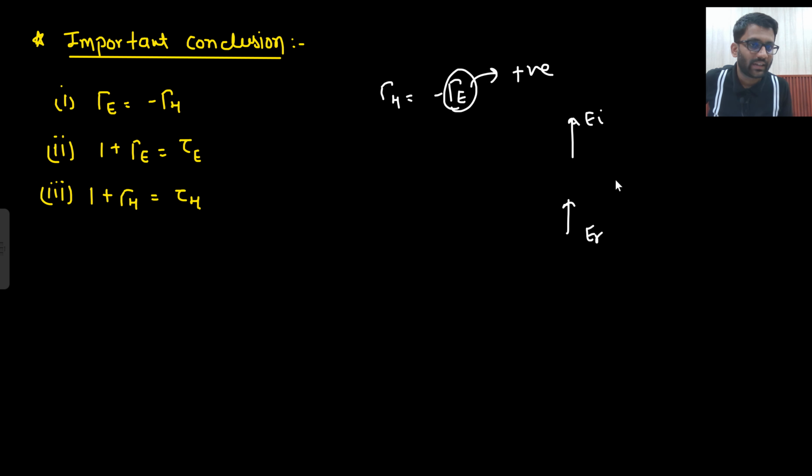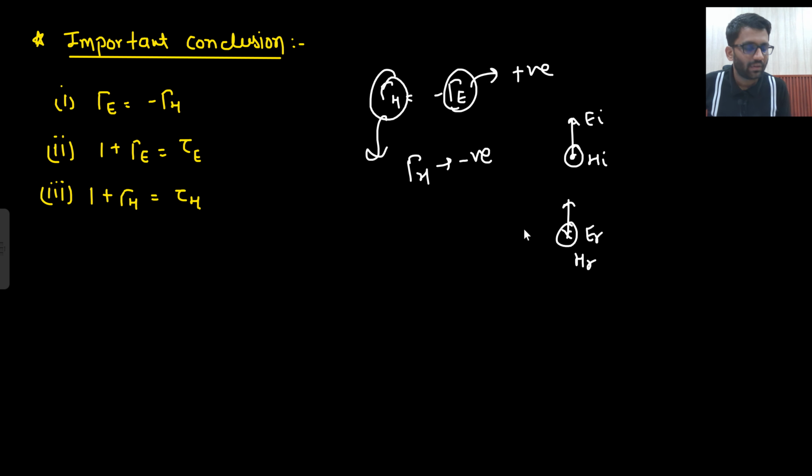So then who has to change the direction? Magnetic field, HI and HR. And how can you confirm it? Because your gamma H is negative. If gamma E is positive, then your gamma H will be what? Negative. And the reflection coefficient is negative, that means the direction is changed.